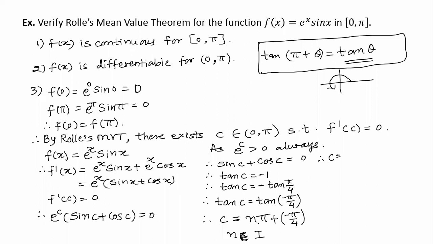If you put n equal to -1, then it will be minus 5 pi by 4. Then put n equal to 0, then it will be minus pi by 4. If we put n equal to 1, then pi minus pi by 4, so that will be 3 pi by 4. Then next 7 pi by 4 and so on. This will continue. So among these values, which value is going to lie in the interval 0 to pi?